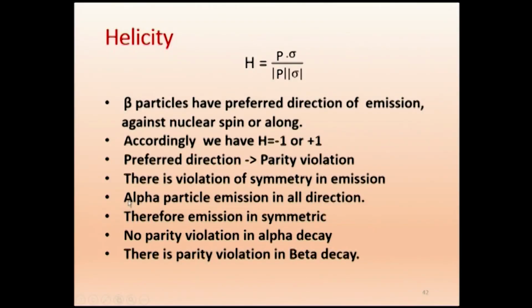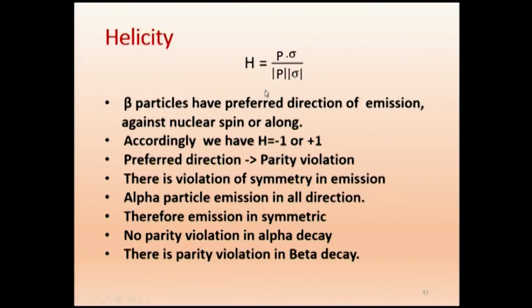So this is peculiar only to the beta particle. If we take an alpha particle, it is emitted in all directions. If we take an alpha source, we will get emission everywhere. Therefore, emission is symmetric, and there is no parity violation in alpha decay. So there is parity violation in beta decay. We will be able to discuss this further. We have written H equal to P dot sigma by.